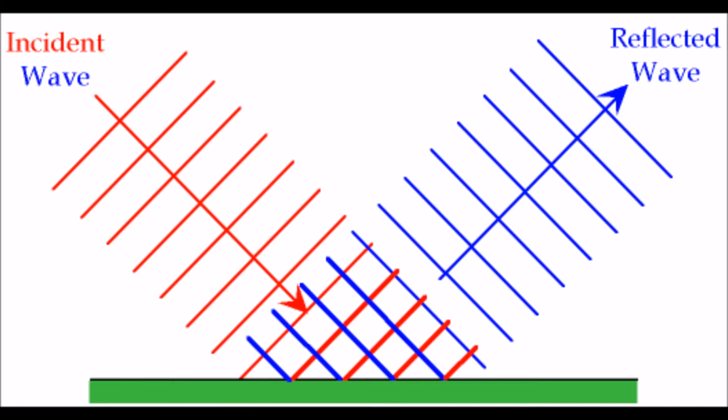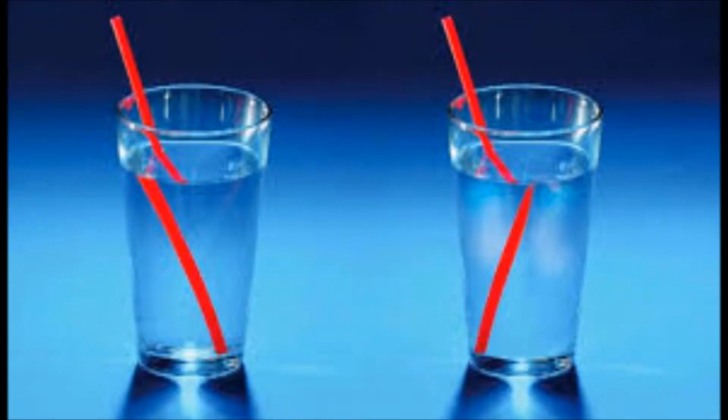Electromagnetic waves can reflect like mechanical waves. They can also refract when changing mediums like mechanical waves. Finally, they both diffract, or bend around obstacles.